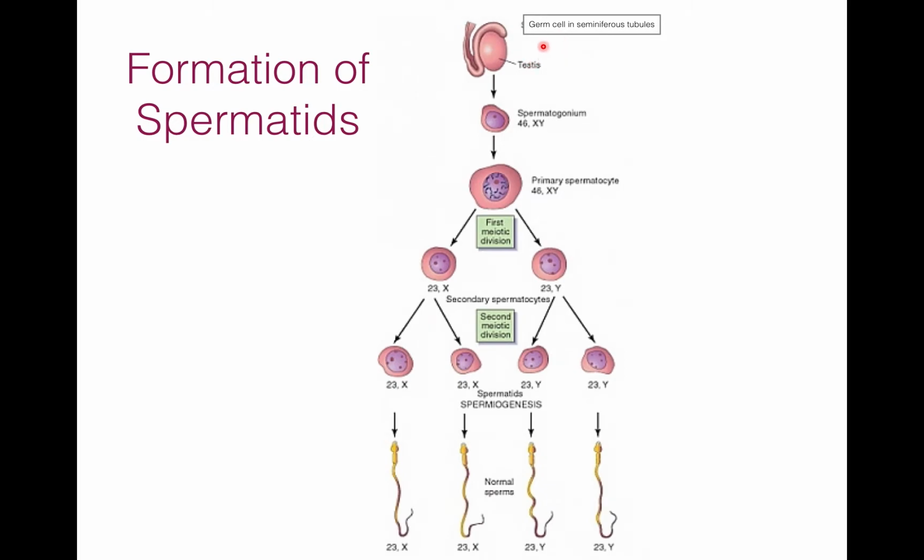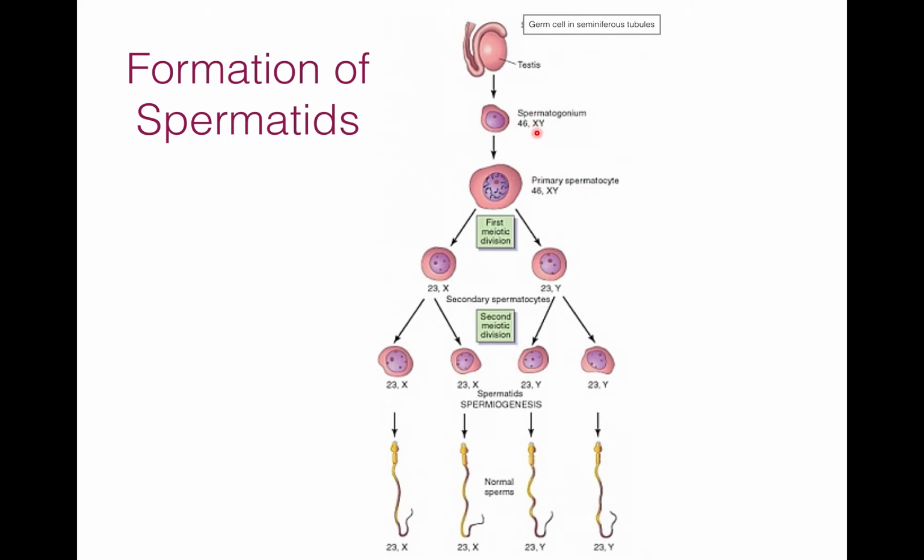So germ cells in seminiferous tubules divide mitotically to give more spermatogonia. This is spermatogonia. Germ cells in the seminiferous tubules are diploid, that is 2n, and they divide mitotically. So again they produce spermatogonia, that is diploid, 2n.